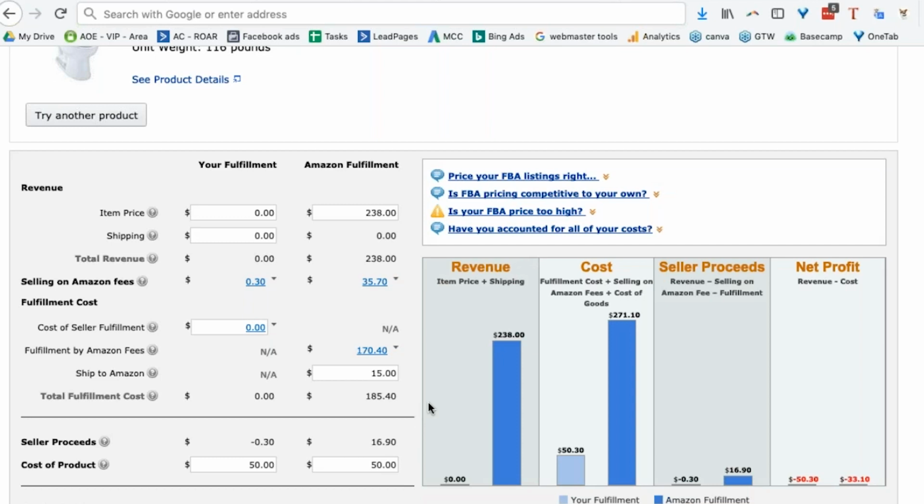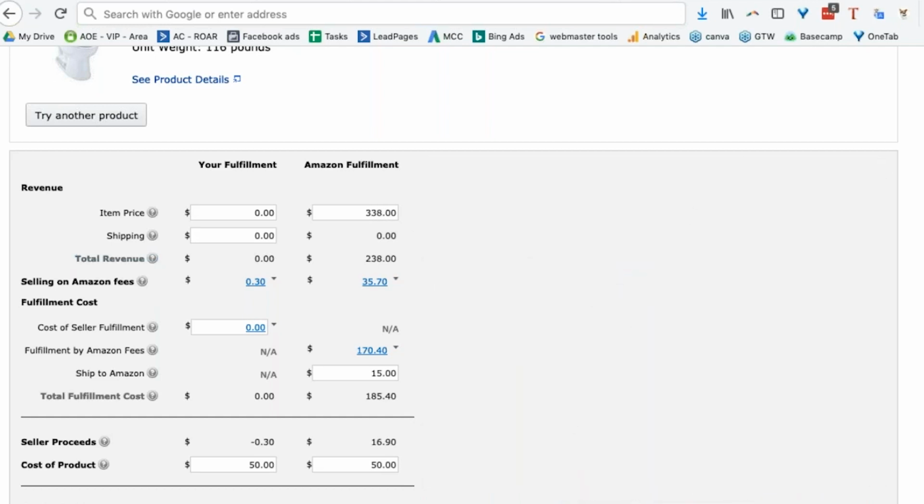What have I done wrong here? Amazon, Fulfilled by Amazon fees. Oh my God. That is some seriously expensive stuff. Total revenue. Selling on Amazon fees. Must be my FBA fees. Must be just crazy. Clearly, I've chosen a completely bad product. Actually, let's just increase our price just so I get to show you something good.